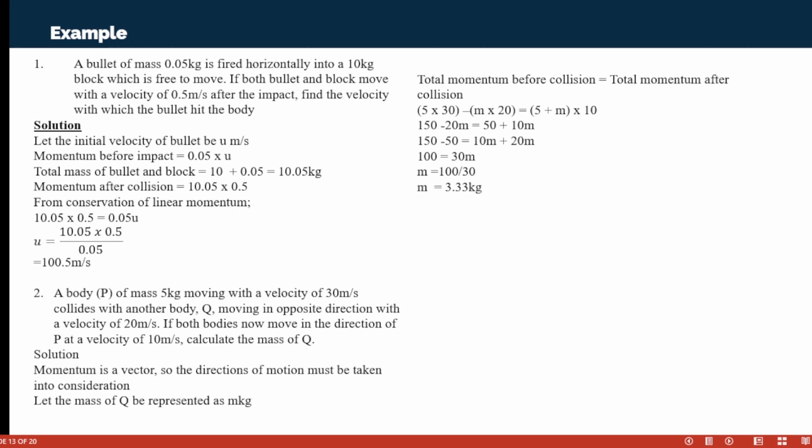So let the initial velocity of the bullet be u meter per second. Momentum before impact is the mass times the initial velocity that we do not know. The mass of the bullet and block later, because afterwards the two of them became together, was this. And the momentum after collision is the mass times their velocity. Then from conservation of linear momentum, we are able to get this as the final. Let's go to our board to explain that.